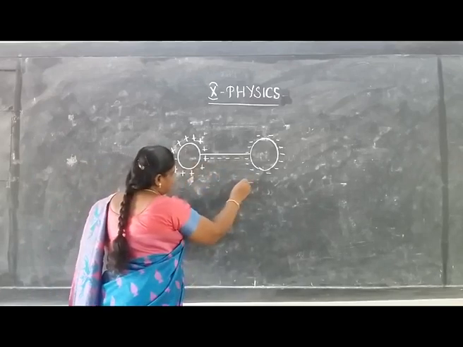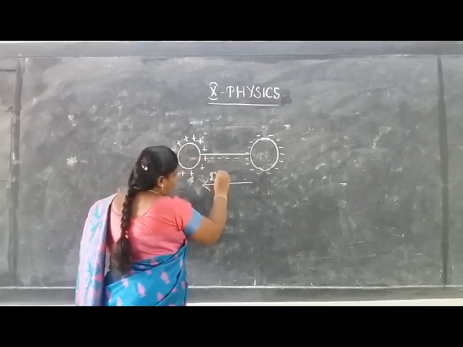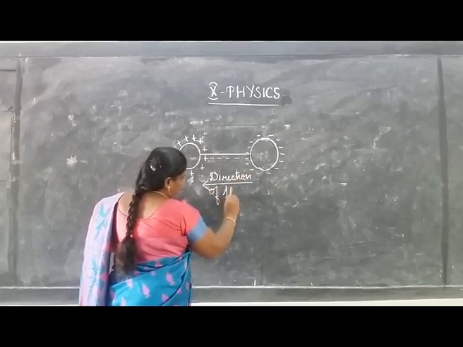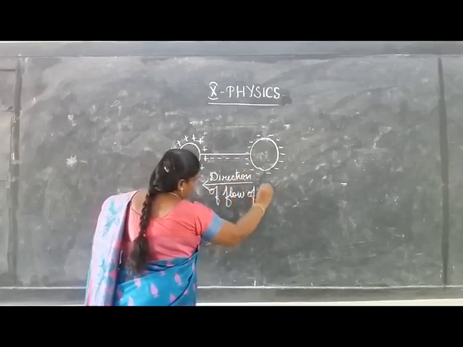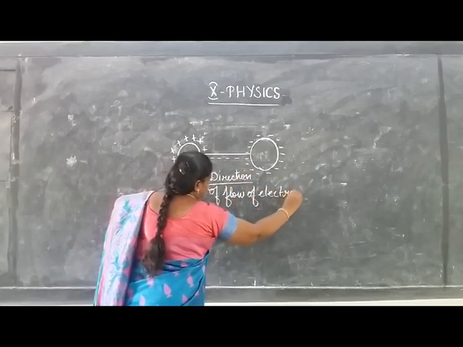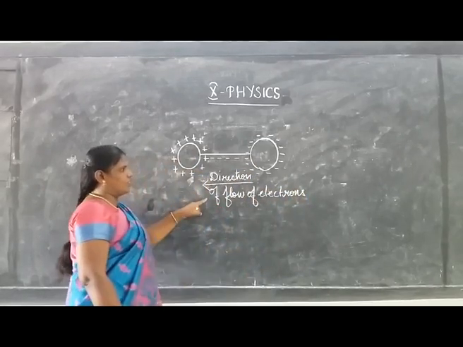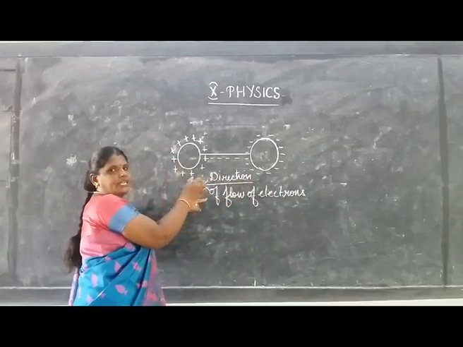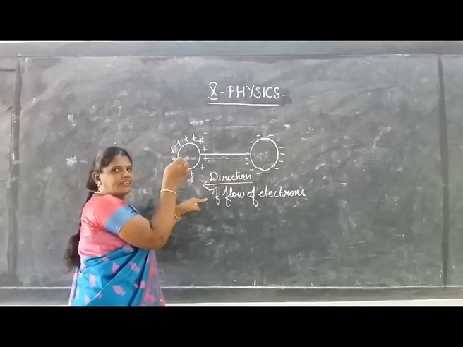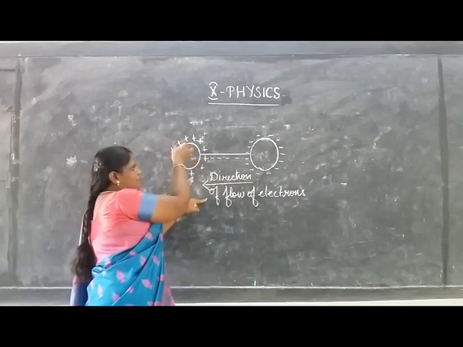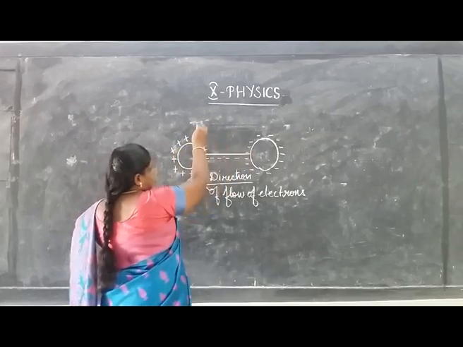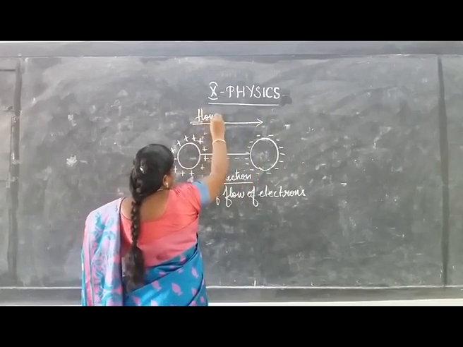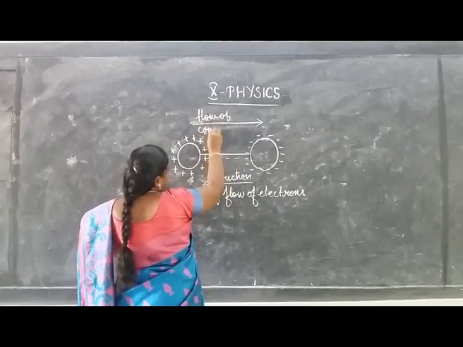This represents the direction of flow of electrons. But conventionally, the direction of electric current is from the positively charged particle to the negatively charged particle. So, this is called conventional current.